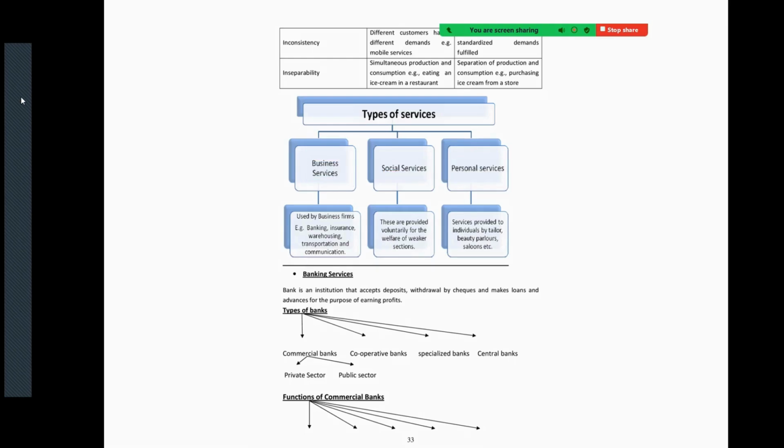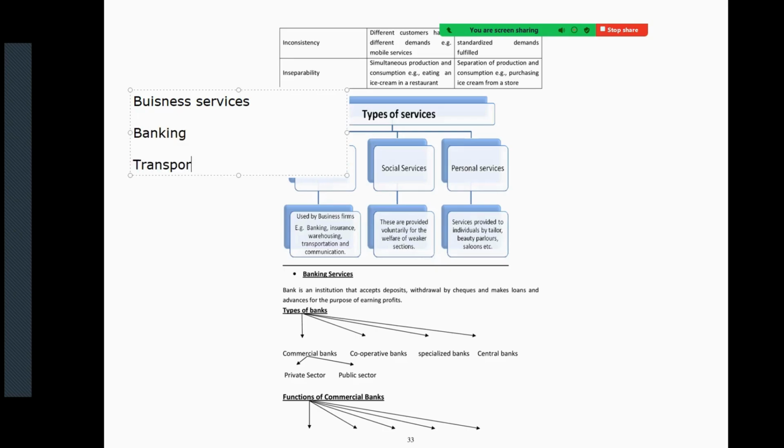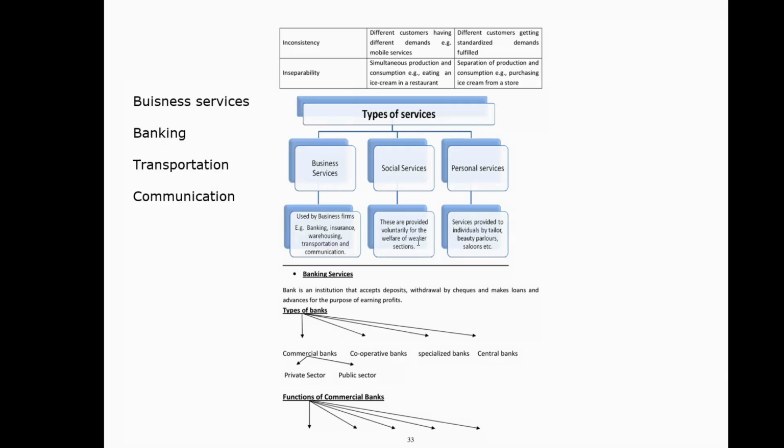As I said, business services are banking, transportation, communication. On the other hand, social services are provided voluntarily for the welfare of weaker sections. This is not for profit motive. It is done voluntarily for the weaker part of the society.